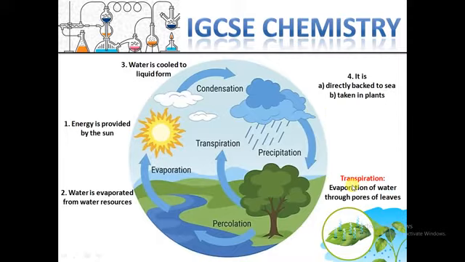When it goes back to the atmosphere, again another precipitation might fall back to the plants or back to the water resource.